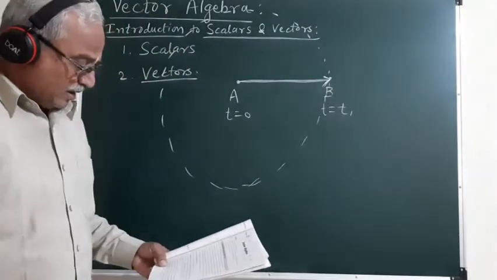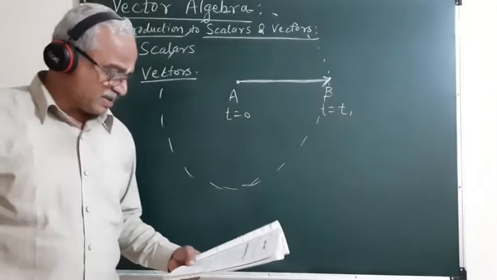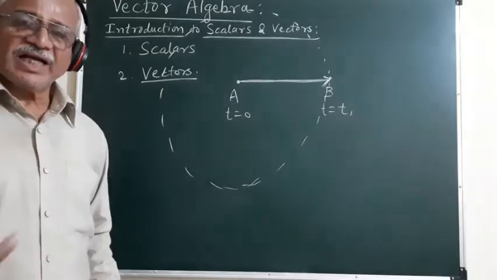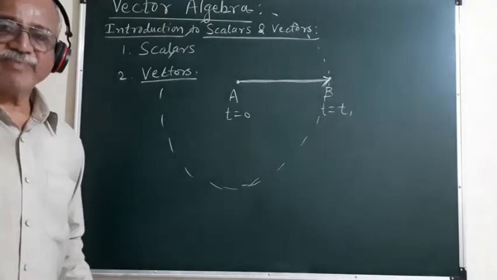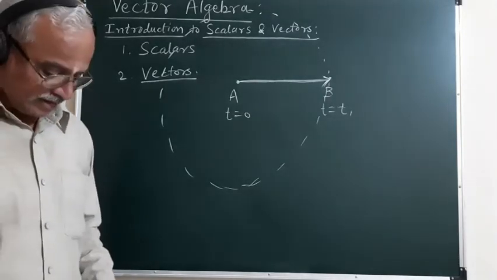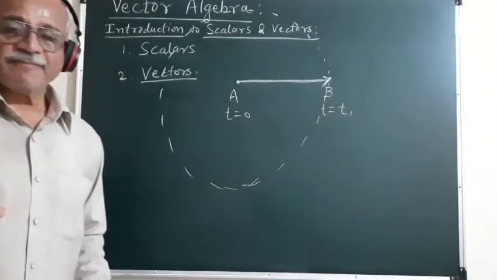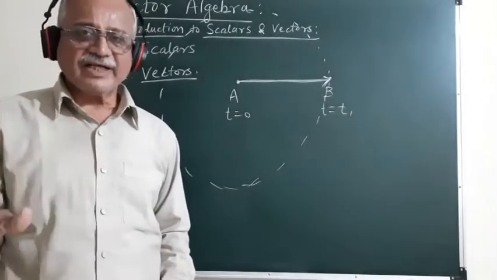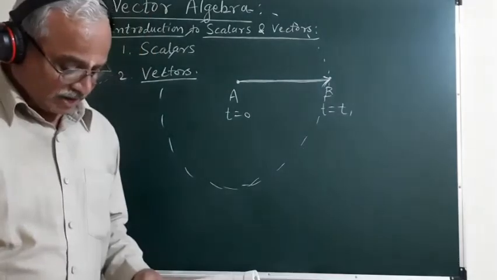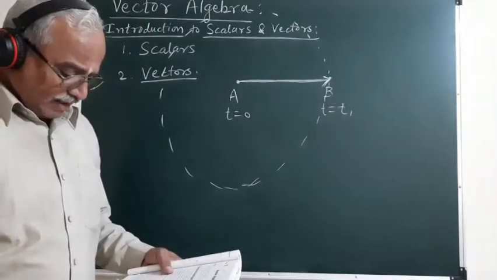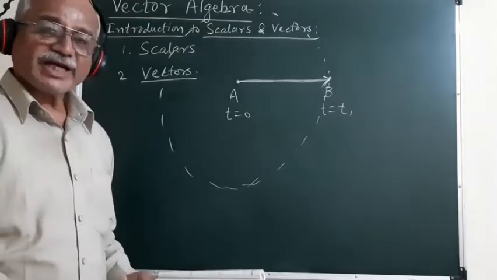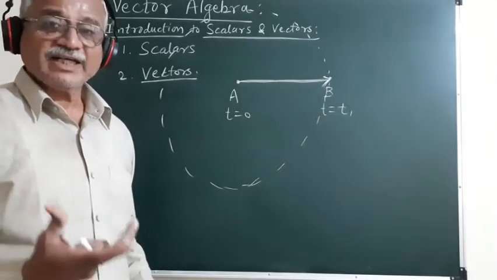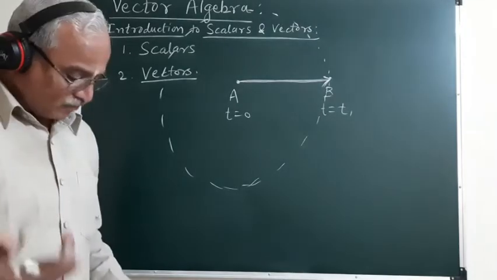Then the next example of vector quantities is the electric and magnetic fields. Electric field is a vector quantity. Magnetic field is a vector quantity. Specifically, the electric intensity and magnetic intensity are vector quantities. Then the magnetic moment, the dipole moment of a magnetic dipole, is again a vector quantity.